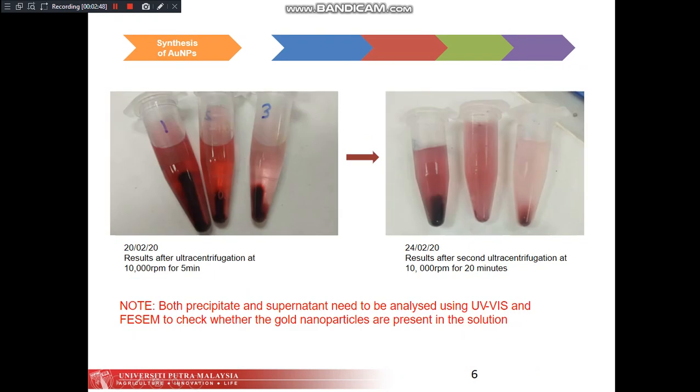For the results obtained earlier, I have done ultracentrifugation at 10,000 rpm for 5 minutes, and for the second ultracentrifugation I did it for 20 minutes. Both the precipitate and the supernatant obtained need to be analyzed using UV-Vis and FESEM to check whether the gold nanoparticles are present in the solution.